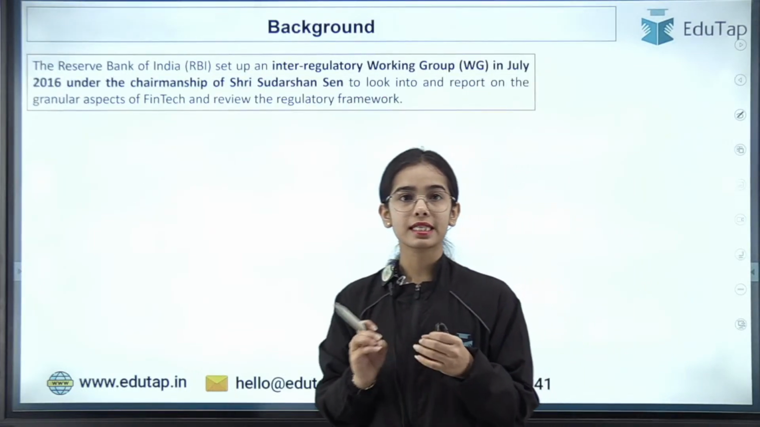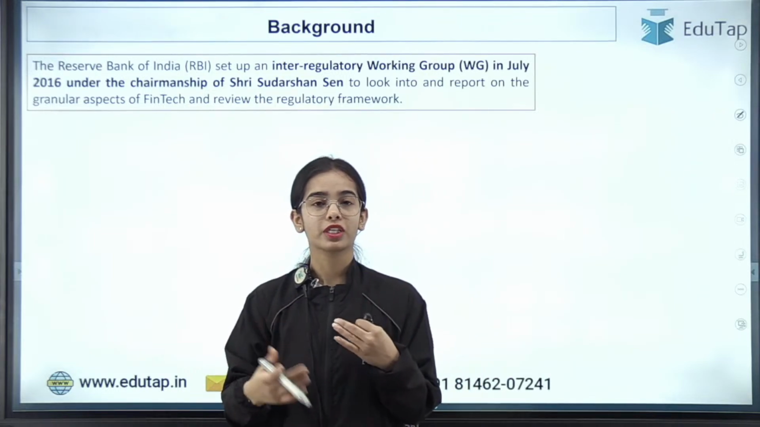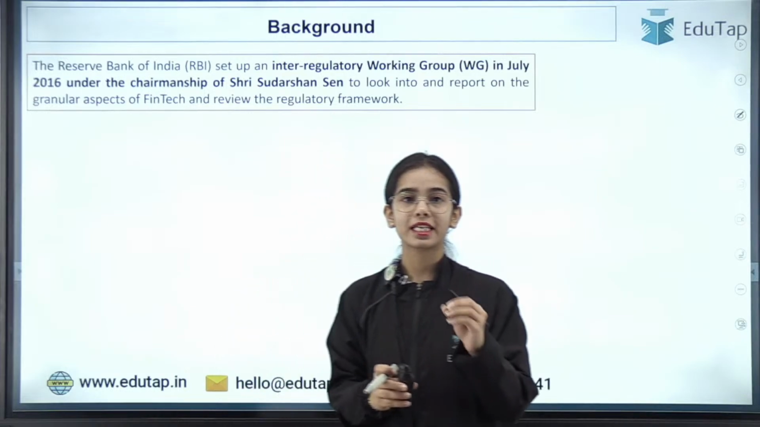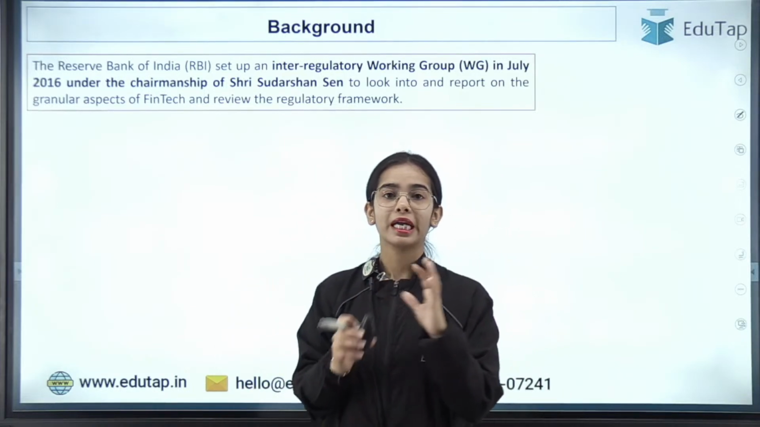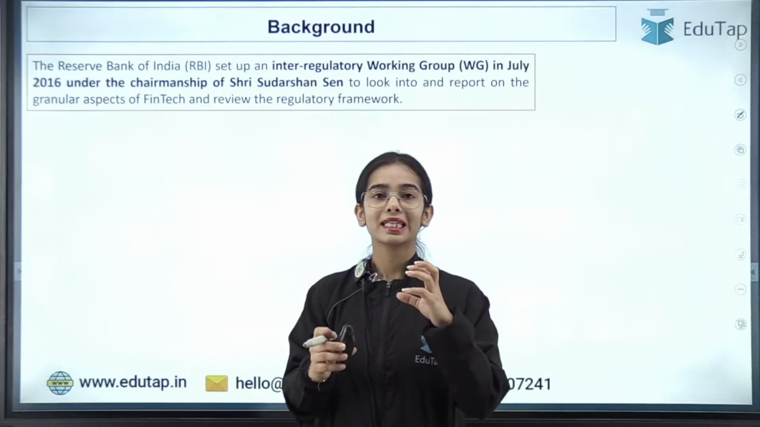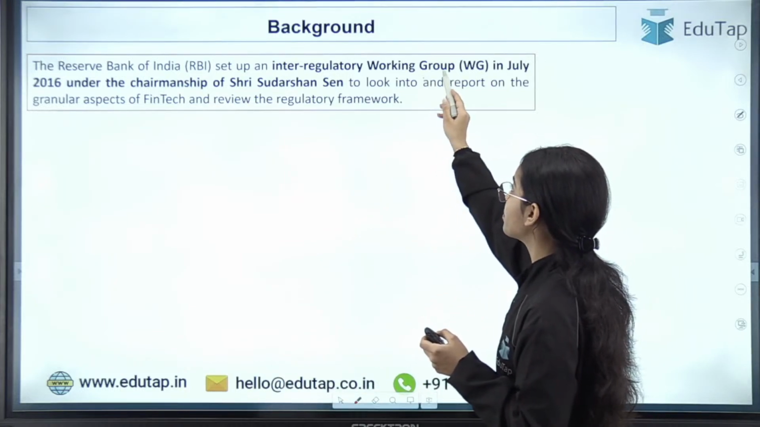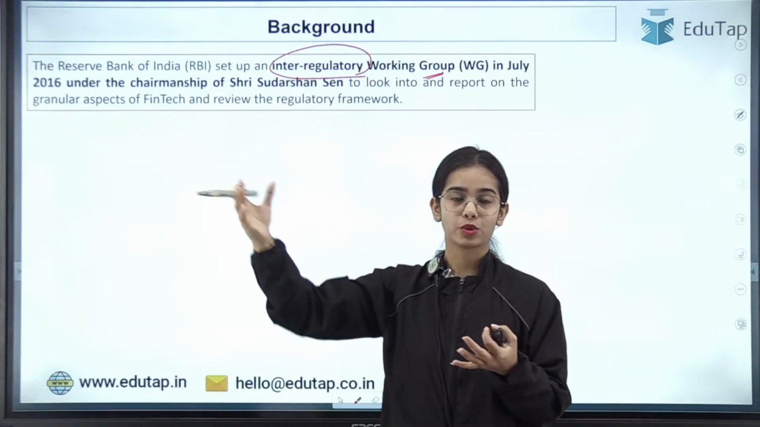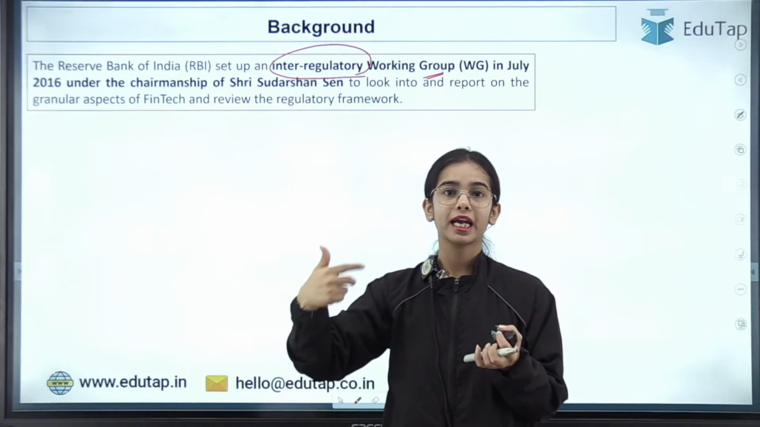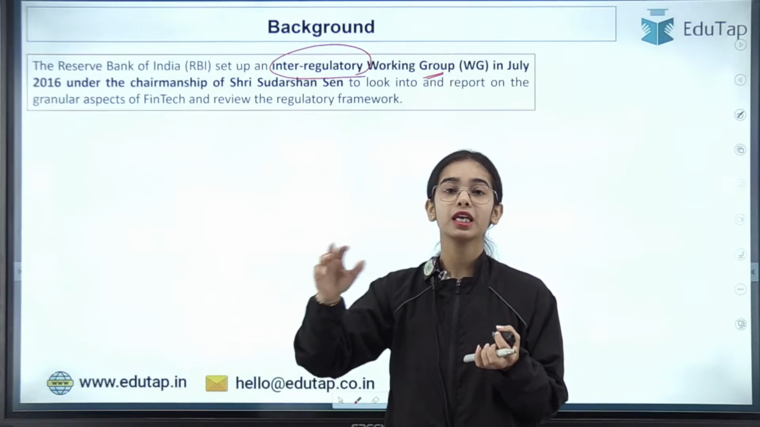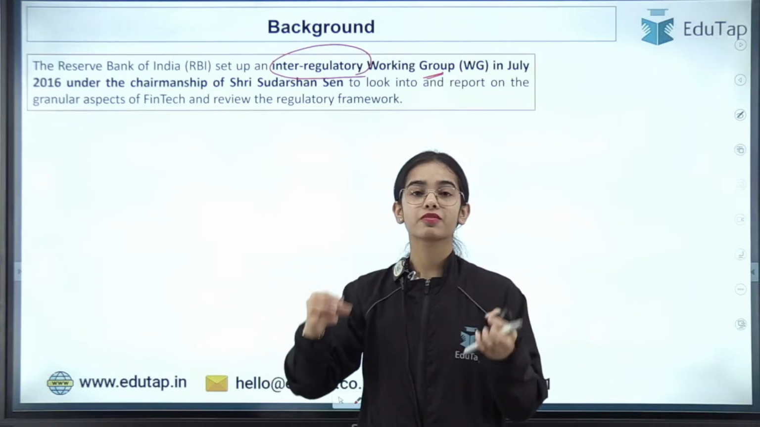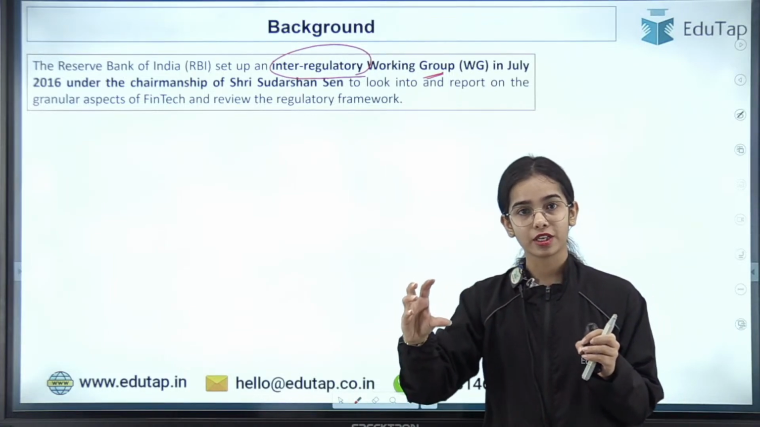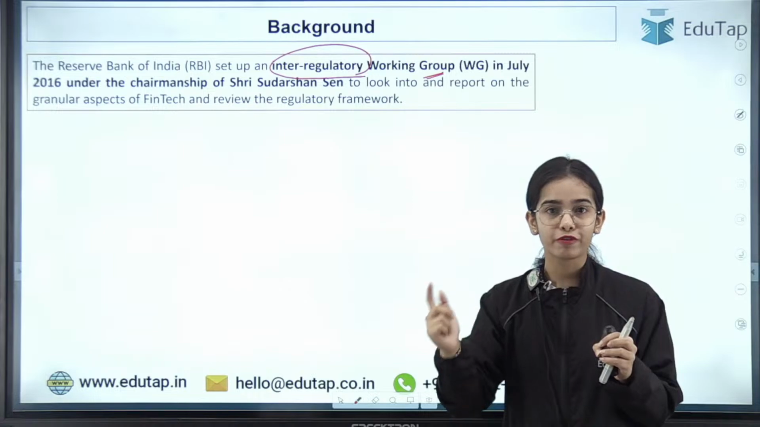Okay, so let's get started with the background, with the understanding of the regulatory framework for the regulatory sandbox. So Reserve Bank of India set up an inter-regulatory working group. Inter-regulatory working group means that in this working group there were members from different regulatory domains, from SEBI, from IRDAI, from PFRDA, from the RBI. So from different regulators there were members in this working group. That's why it is an inter-regulatory working group consisting of members from different regulators.